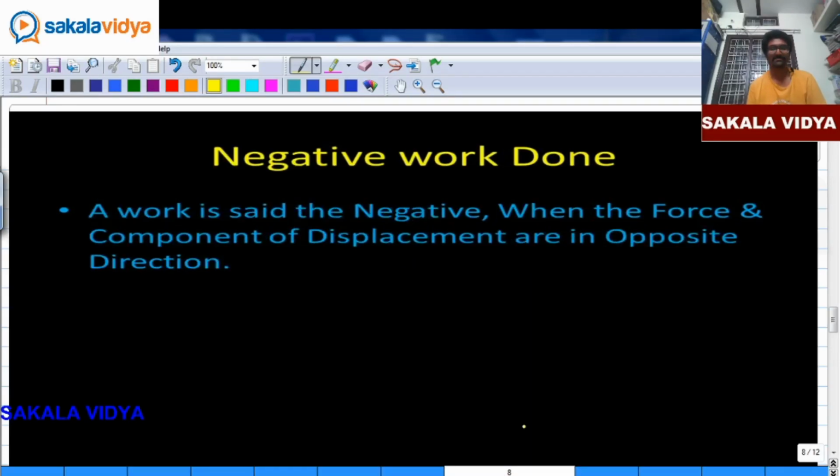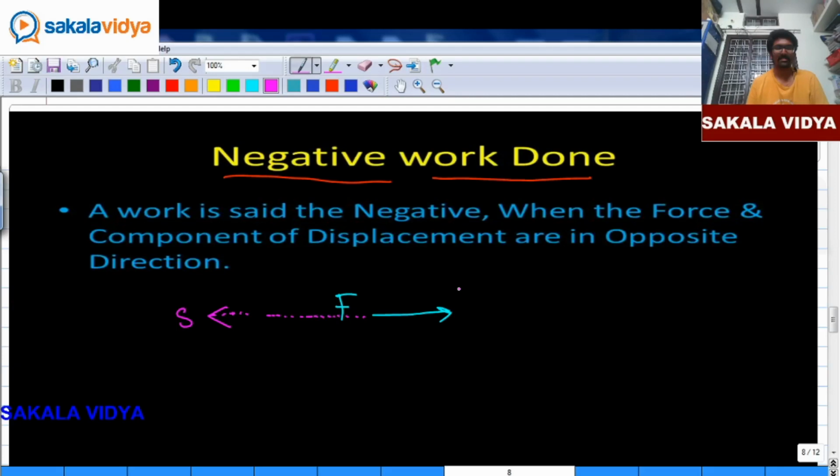Now let us see negative work done. So what is negative work done? A work is said to be negative when the force and component of displacement are in opposite directions. For example, the force is in one direction and displacement is in the other direction. So what do you observe here? It is a straight line, which means theta is equal to 180 degrees.